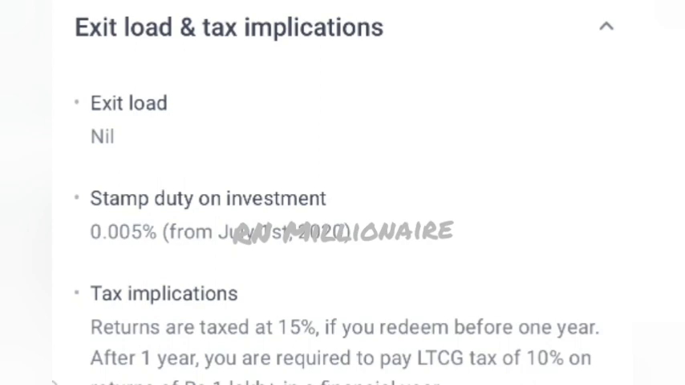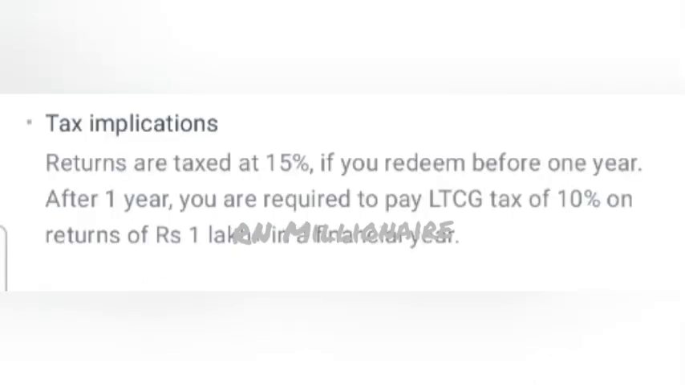And tax is applicable on your earnings. If you are withdrawing from this fund completely within 1 year, 15% tax is applicable. And if you exit from this fund after 1 year, long term capital gain tax is applicable at 10% if your earnings exceed 1 lakh.